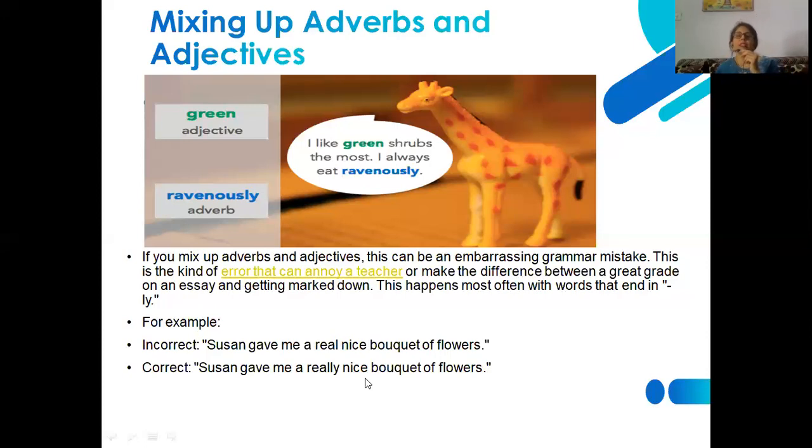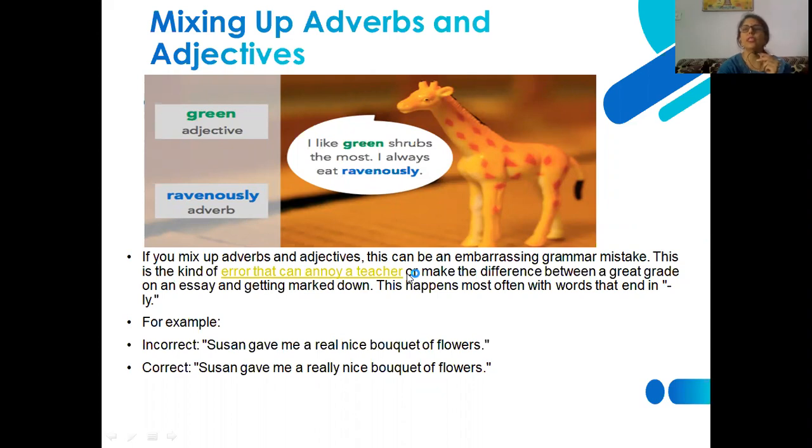Generally adverbs and adjectives are misplaced by people, and embarrassing situations are created by these sorts of errors. So let's observe the example with the correct word.